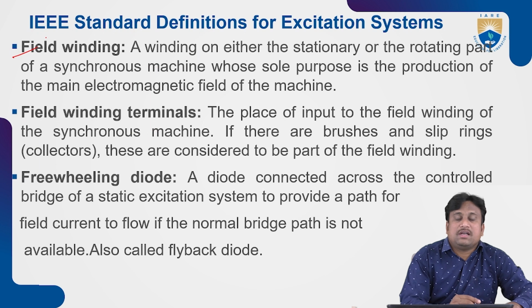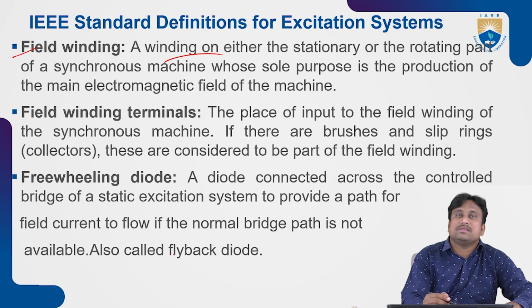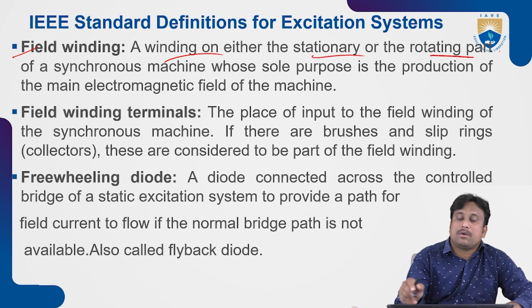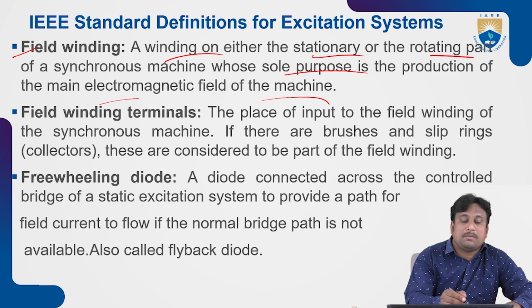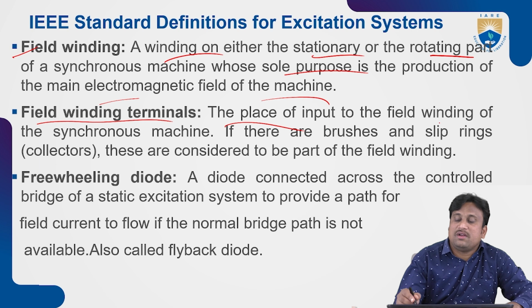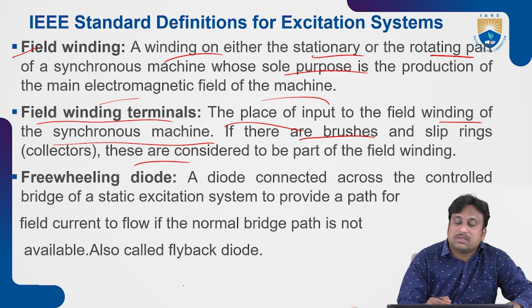What about the field winding in a synchronous machine? It is a winding on either the stationary or the rotating part of a synchronous machine, whose purpose is the production of the main electromagnetic field of the whole machine. Coming to field terminals or field winding terminals, the place of input to the field winding of the synchronous machine is treated as the field winding terminals. If there are brushes and slip rings or collectors, these are considered to be part of the field winding.